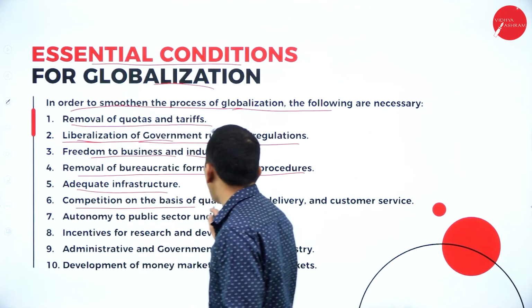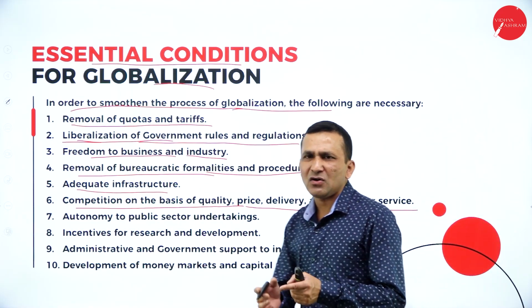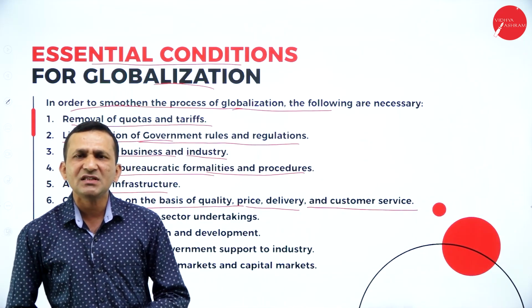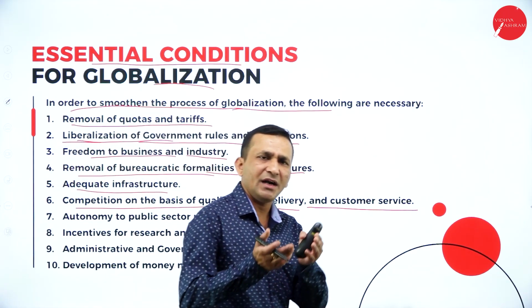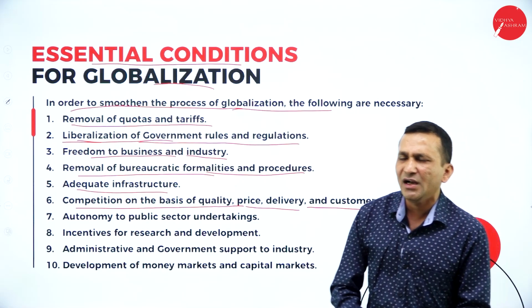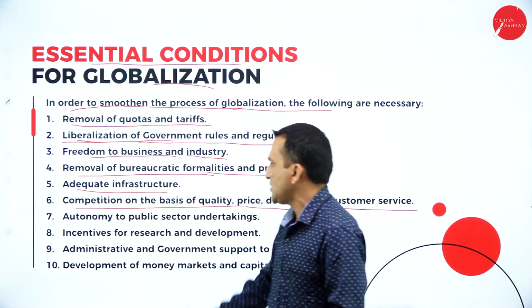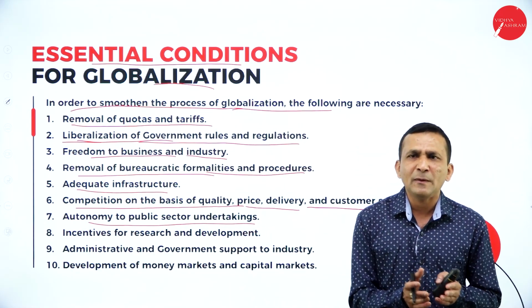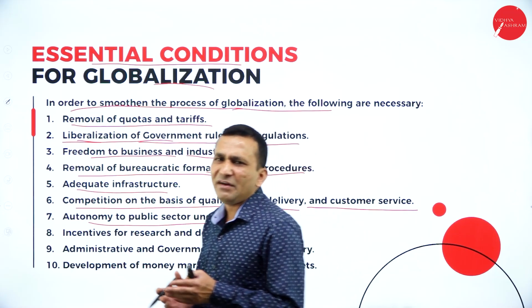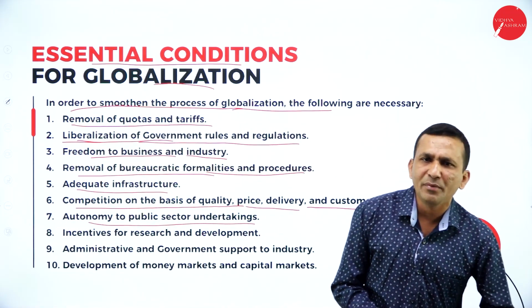And competition on the basis of quality, price, delivery and customer service, because millions of products and services are available. Because of globalization, consumers and businessmen are getting software, physical products, electronic goods, and capital goods. Then there is the autonomy of public sector undertakings. Here the private contribution is more because multinational companies are trying to operate.